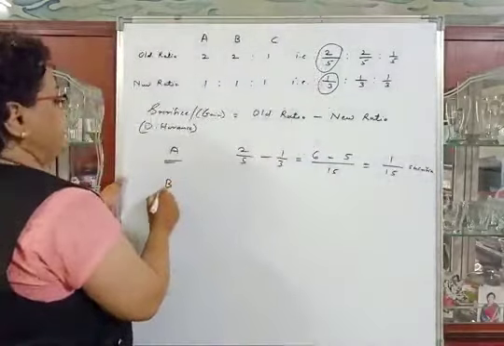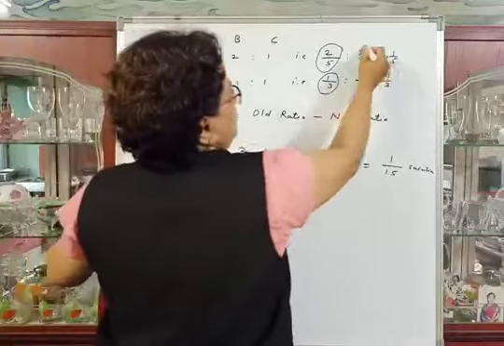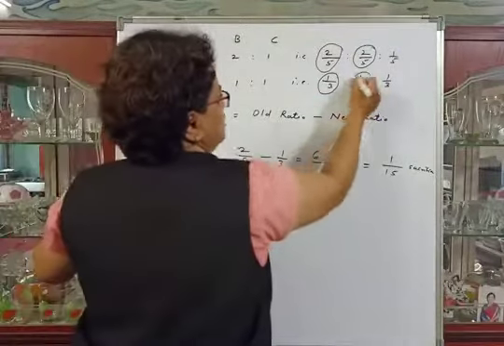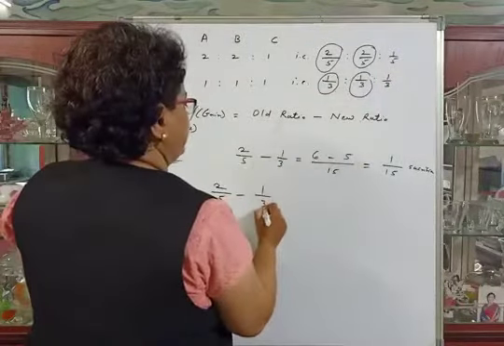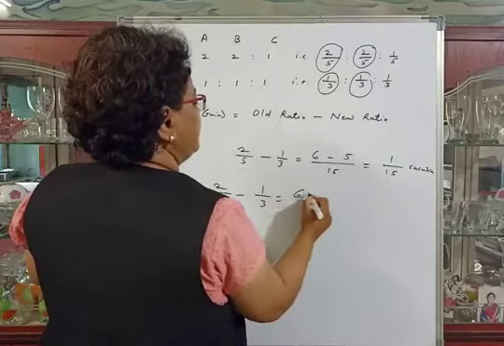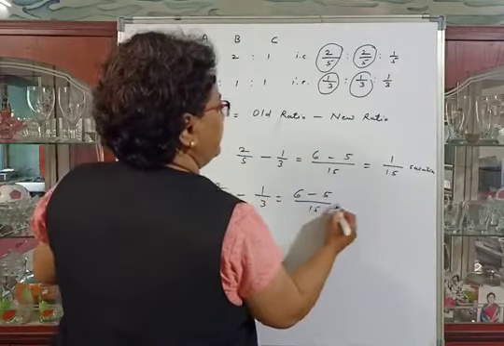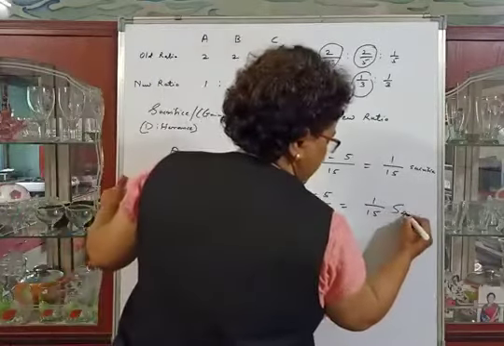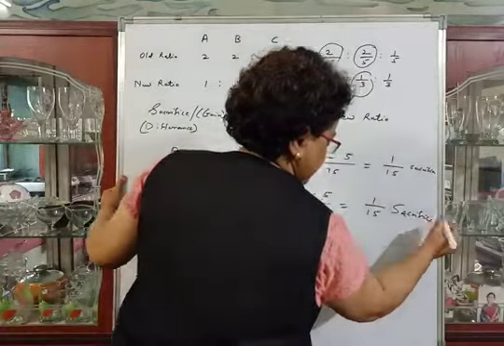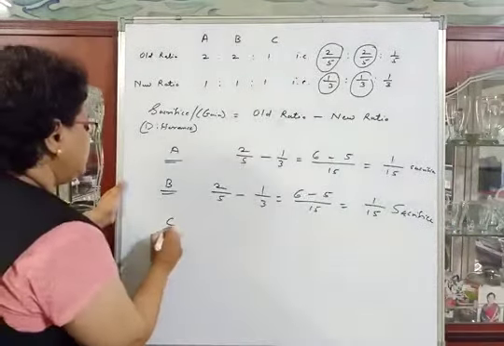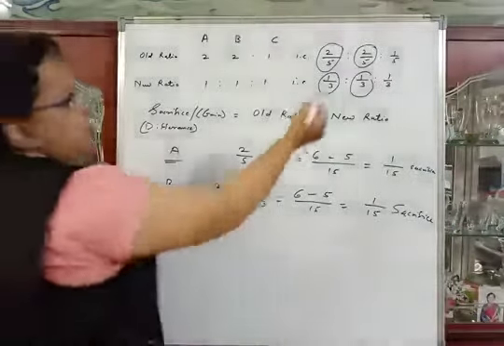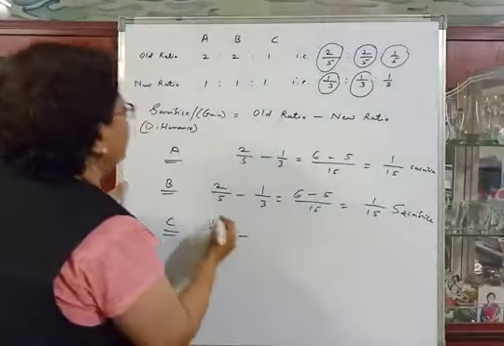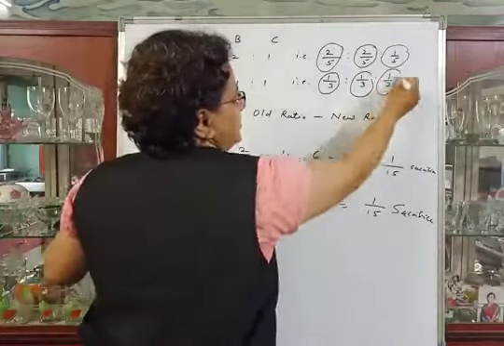Then for B, old ratio 2/5 minus new ratio 1/3. Just like first partner, it will be 1/15 positive, means it is sacrifice. Then in case of partner C, old ratio is 1/5 minus new ratio is 1/3.